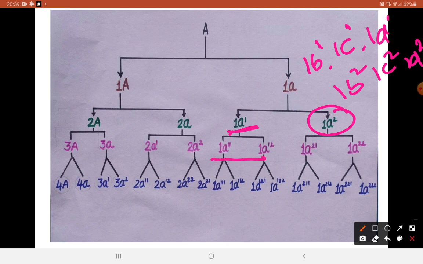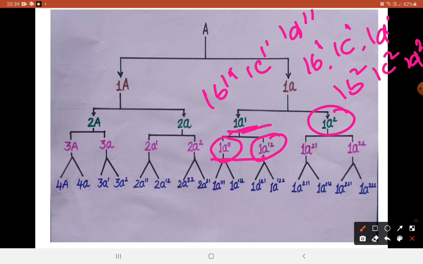Then these micromeres, that is 1A11, 1B11, 1C11 and 1D11, this circle of blastomeres, form the larval epidermis. And this series of cells, 1A12, 1B12, 1C12 and 1D12, give rise to larval epidermis.